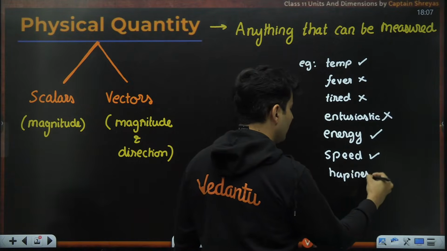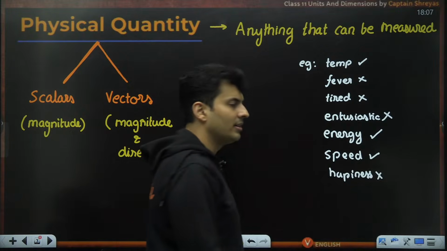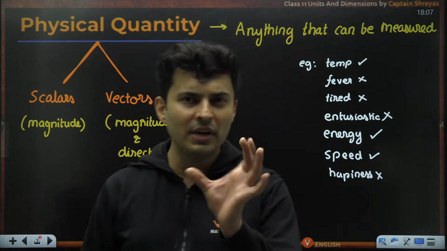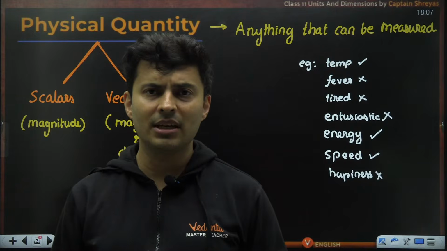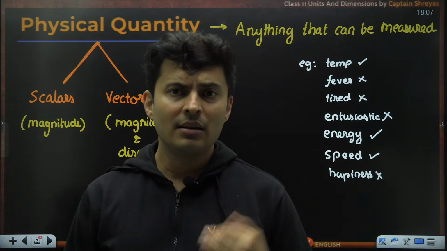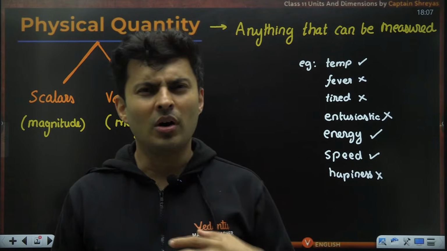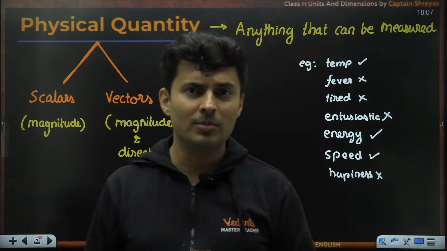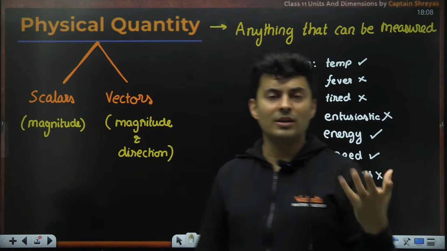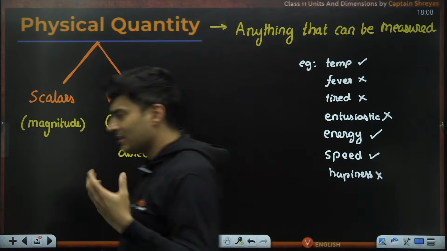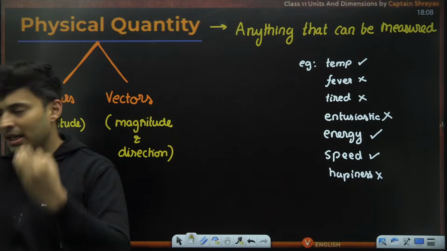Happiness, on the other hand, can't be measured, so it is not a physical quantity. So whenever you have a number associated with something, that becomes a physical quantity. When there is no number, it's just a vague abstract idea, or it's very subjective, not objective, then it is said to be not a physical quantity. Is that right, everyone? Yeah, great.